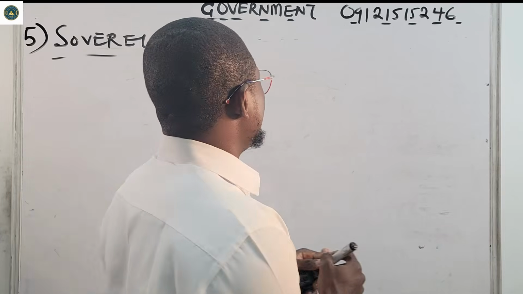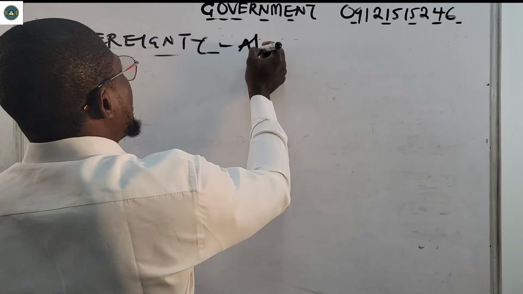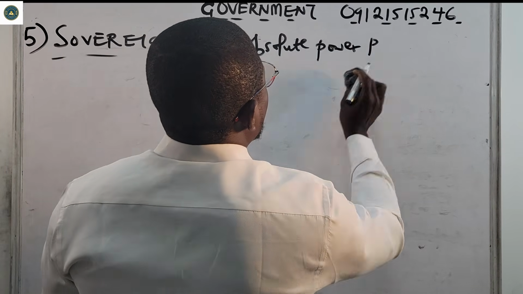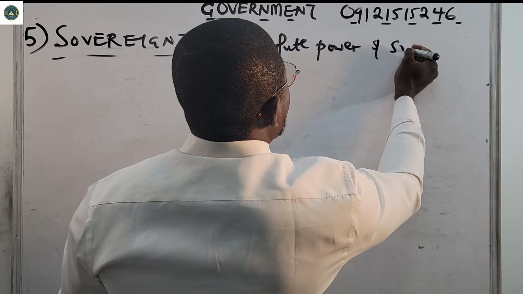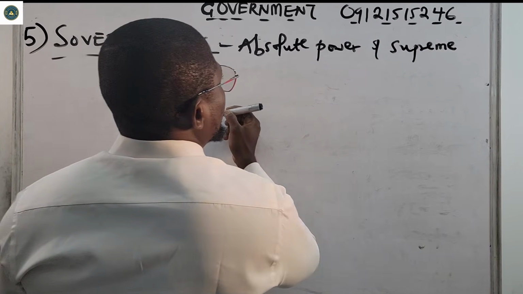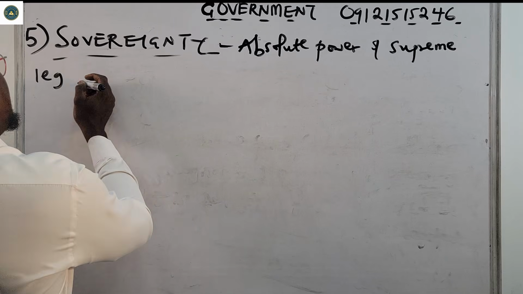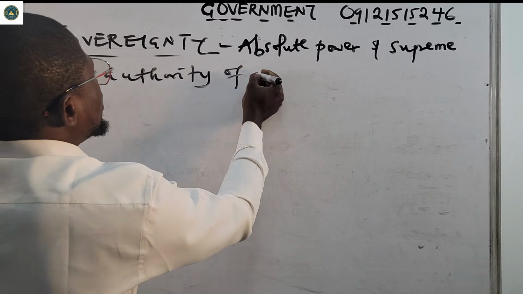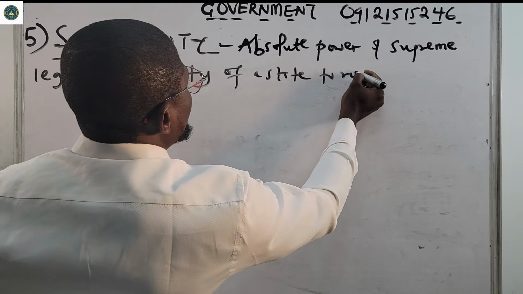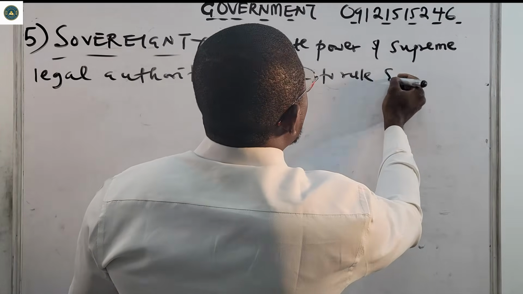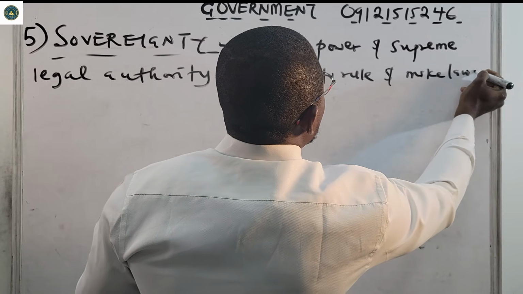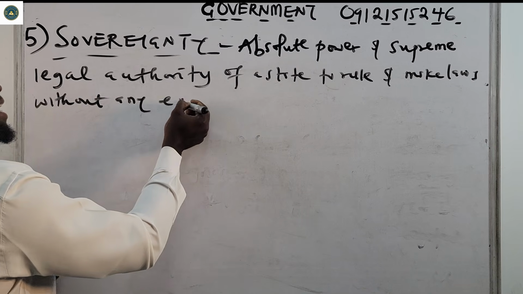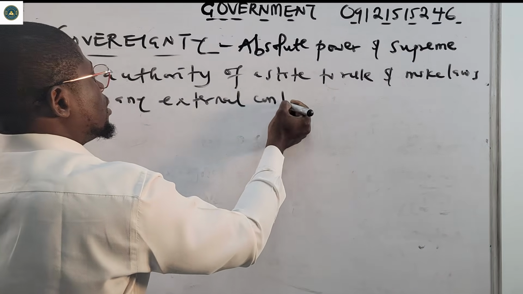So we define sovereignty. We say sovereignty is the absolute power and supreme legal authority of a state to rule and make laws without any external control.